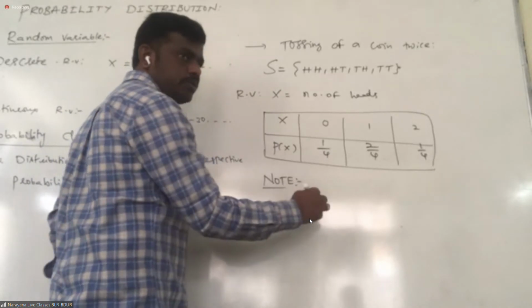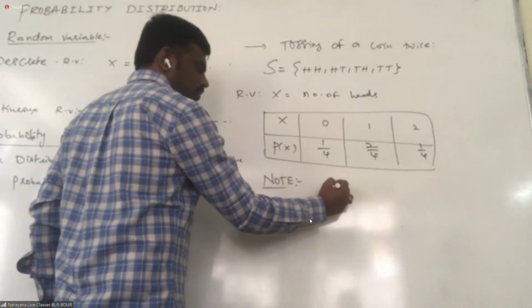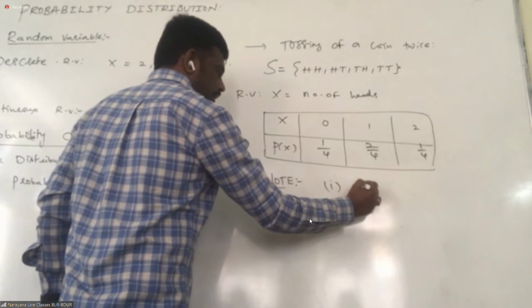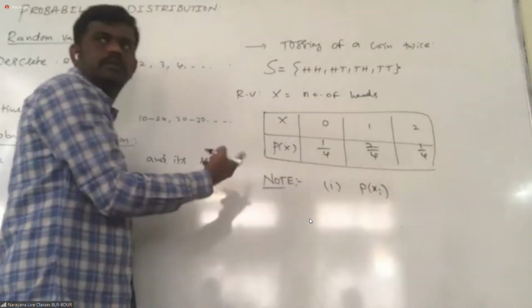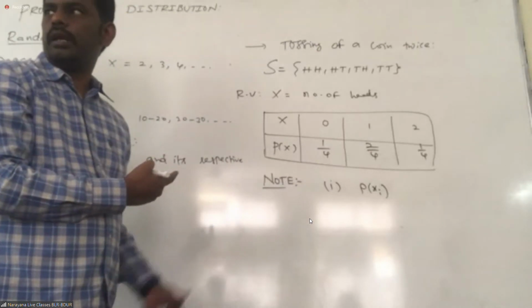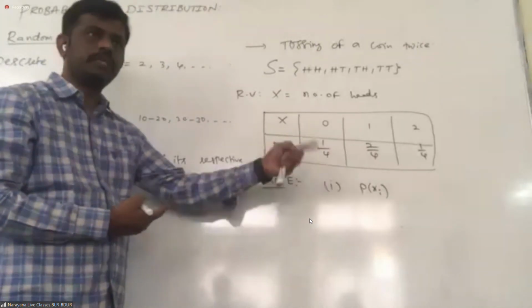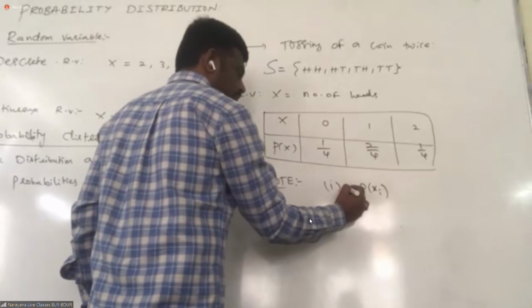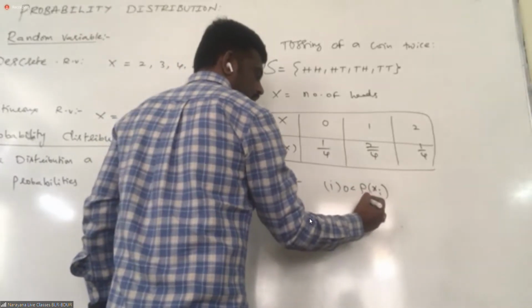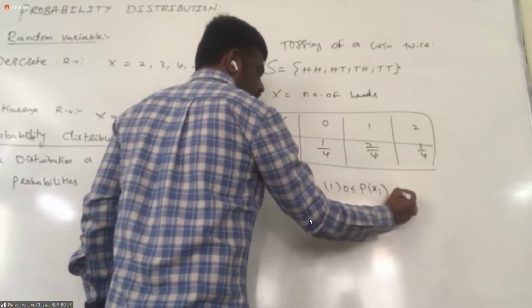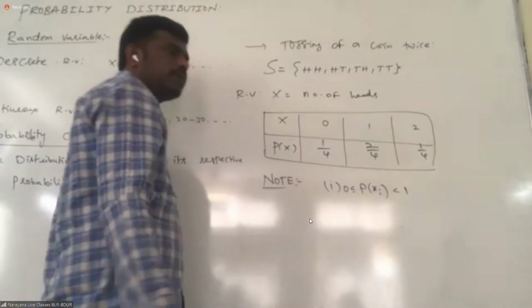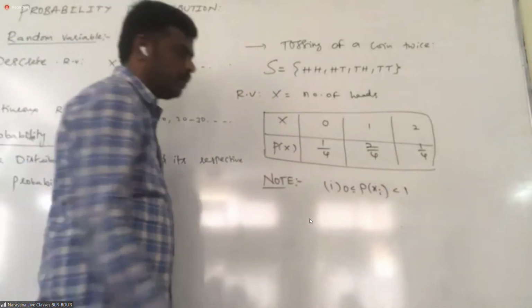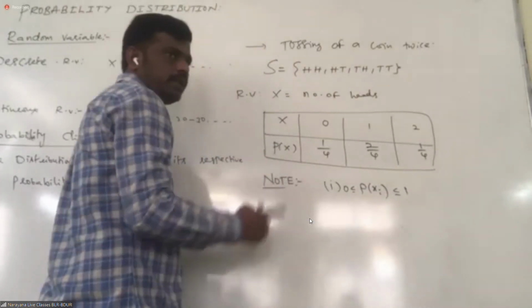In the probability distribution, students, the first condition: each probability of xi, like P of x1, x2, x3, they have to lie from where to where, tell me, students? 0 to 1. Each probability value must lie between 0 and 1. That is the first condition.